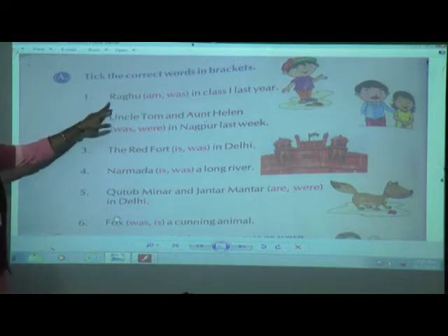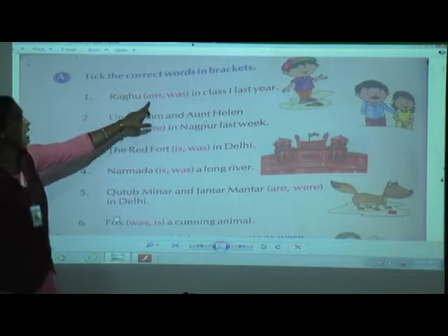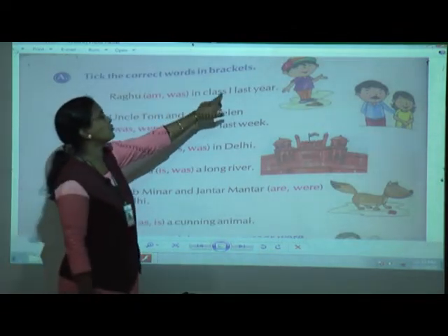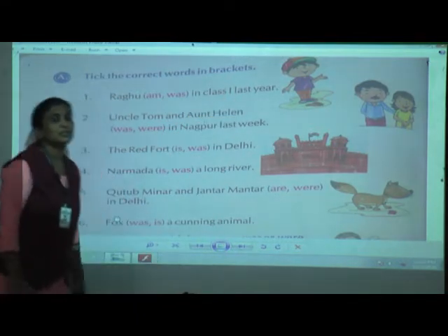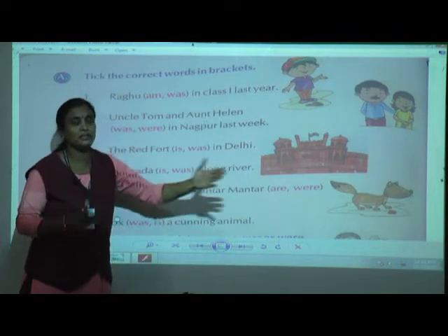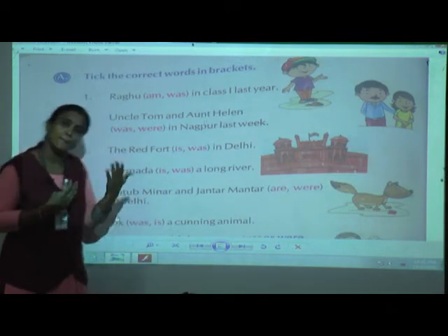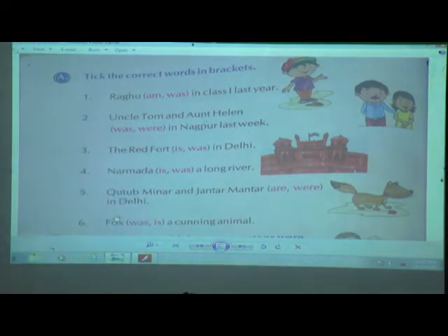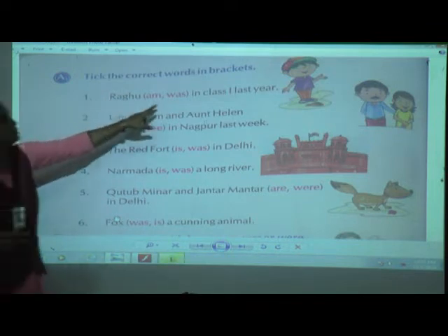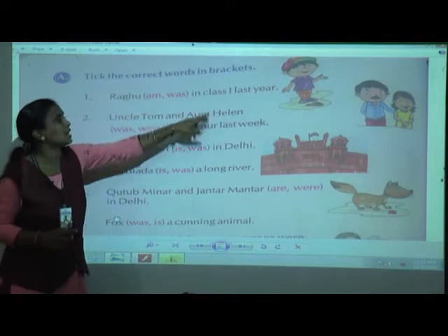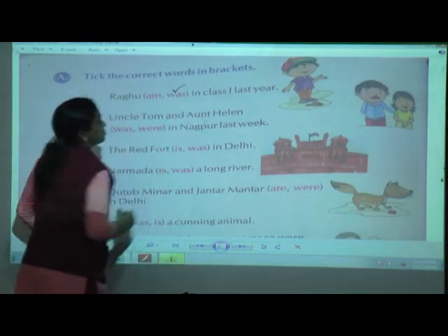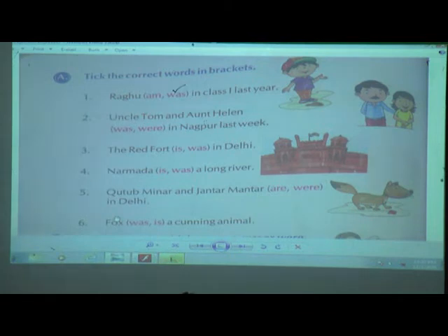The first one is, Raghu was, were in class first last year. Children, some of the words like this, last year, last week, show that it has happened before, it has happened in the past. So here again, Raghu was in class first last year. So the right answer is was. You have to tick was there, children.